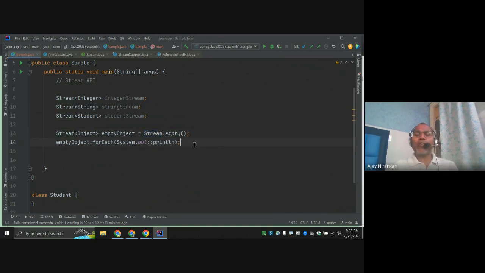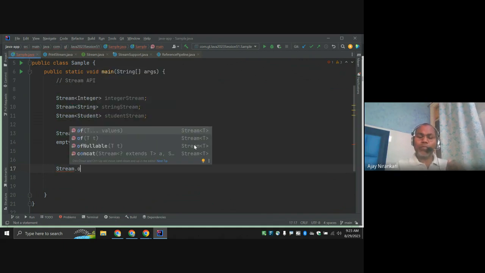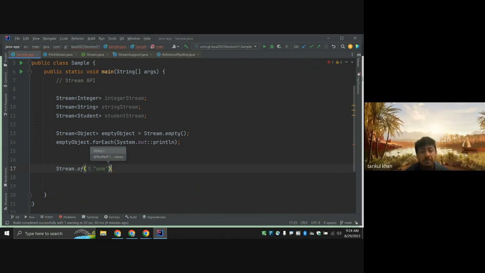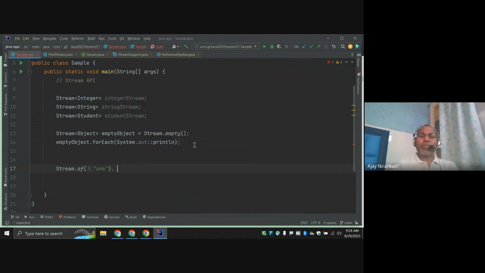Let's go, I want some data, at least one data. So I say Stream.of, and I pass, let's say, the string one. Just assign it to a variable.